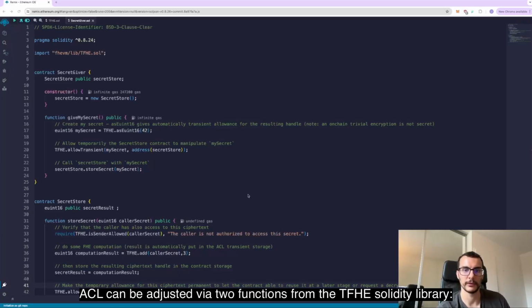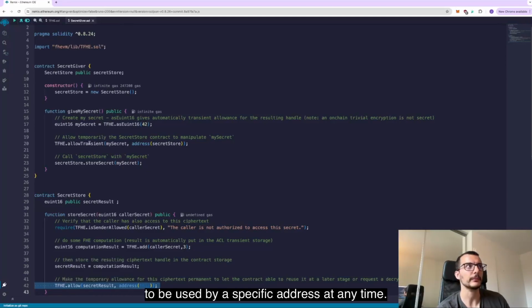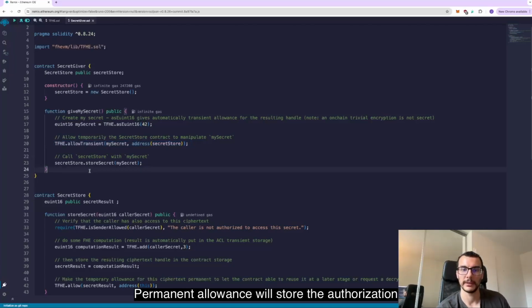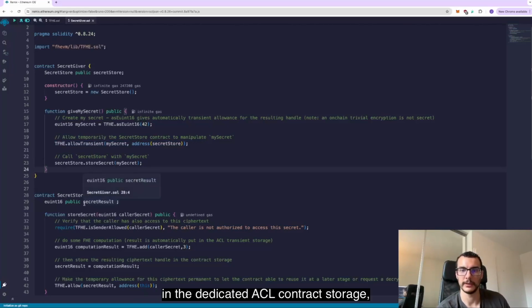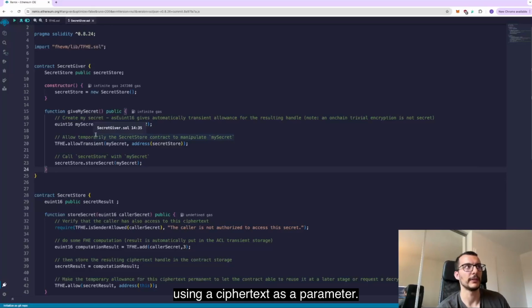ACL can be adjusted via two functions from the TFHE library. You have TFHE.allow, which allows permanently a ciphertext to be used by a specific address at any time, and we have TFHE.allowTransient, which gives permission only temporarily, only during the lifetime of the transaction. Permanent allowance will store the authorization in the dedicated ACL contract storage, while a temporary allowance will store it in the ACL transient storage, reducing gas consumption. Transient allowance can be useful when calling an external function using a ciphertext as a parameter.